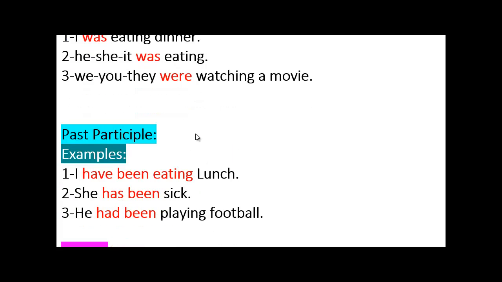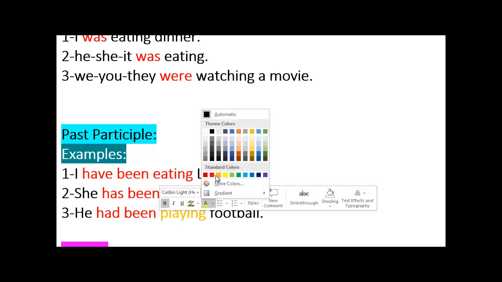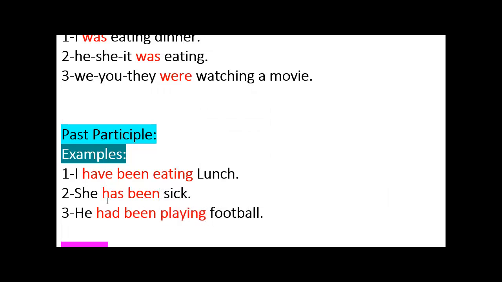For the past participle, we use it in the present perfect, like has been, and in the past perfect, like had been. Here we have has been, that's present perfect, and I have been eating, another present perfect continuous, and past perfect continuous.